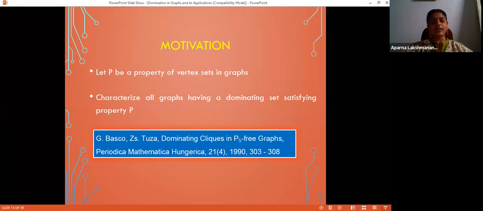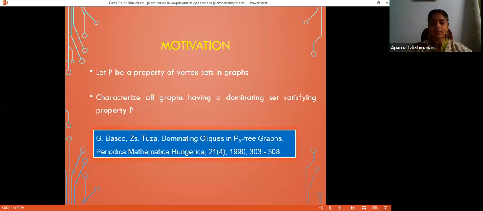Why are there so many variations of domination? Most of the variations are a fruit of a paper published in 1990 by Bacsó and Tuza. The title is Dominating Cliques in P5-Free Graphs, published in Periodica Mathematica Hungarica. In that paper, the authors posed an open problem. They said, let P be a property of the vertex set in graphs. Characterize all graphs having a dominating set satisfying property P. It is not true that you give me a property P, and I can always find a dominating set given any graph G.